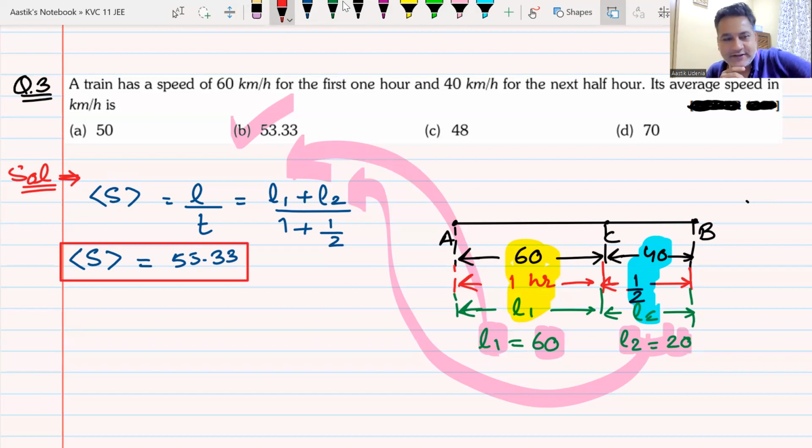See, I have an all-seeing eye. I can see everyone. I hope all of you are trying. I can see trials being done. That is the best part, that you are trying. Do you understand this? Yes or no? The concept of average speed.